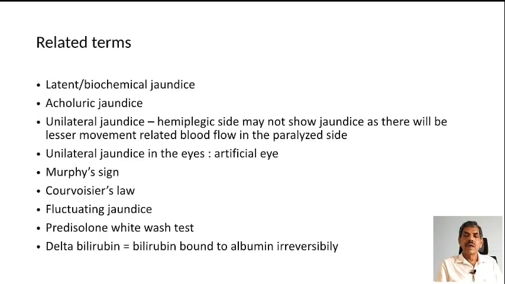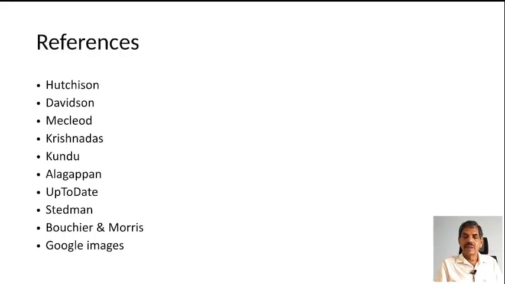Now it is the prednisolone whitewash test. In obstructive jaundice, especially in intrahepatic jaundice, when you give a large dose of prednisolone, it is known to make that jaundice disappear markedly, at least in intensity. That is why it is called the whitewash test. Delta bilirubin is irreversibly bound bilirubin to albumin. And these are the different references.